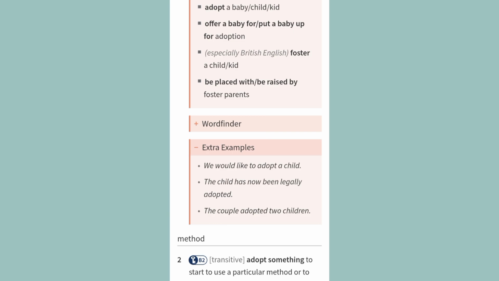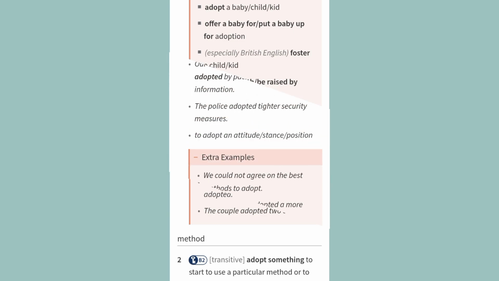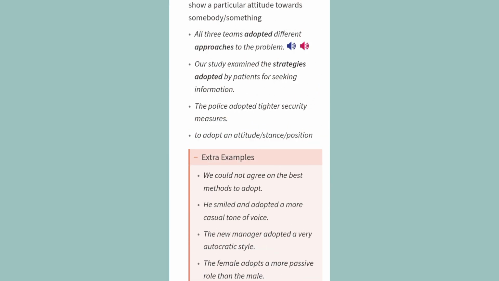Method. 2. Transitive, adopt something: to start to use a particular method or to show a particular attitude towards somebody, something. Examples. All 3 teams adopted different approaches to the problem. Our study examined the strategies adopted by patients for seeking information. The police adopted tighter security measures. To adopt an attitude, stance, position.